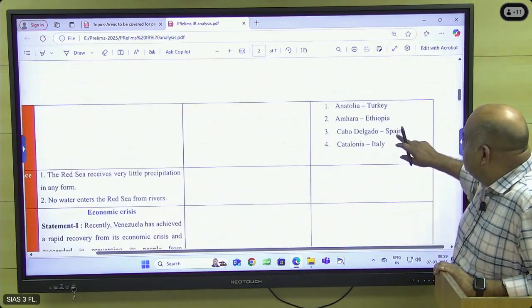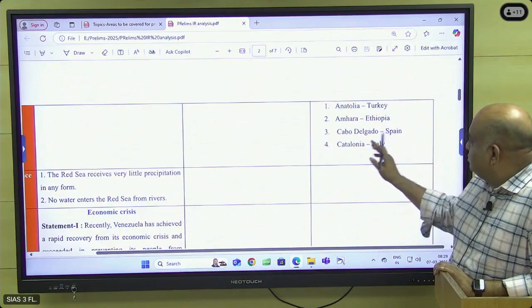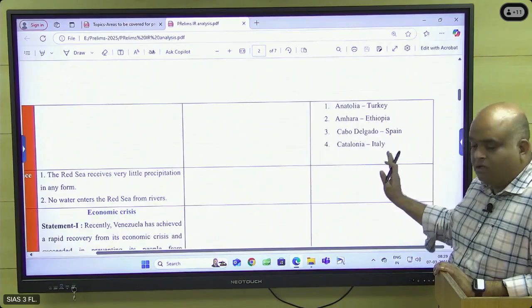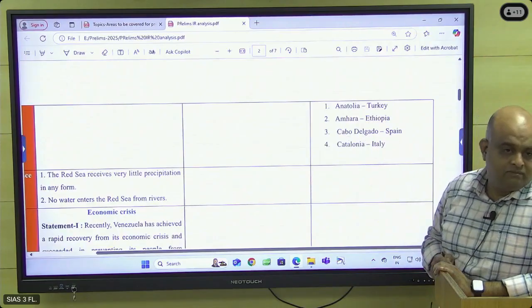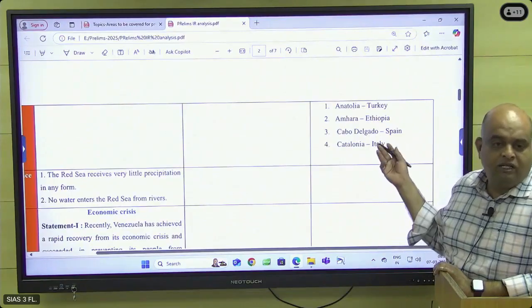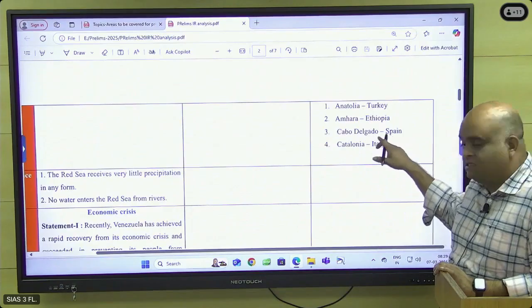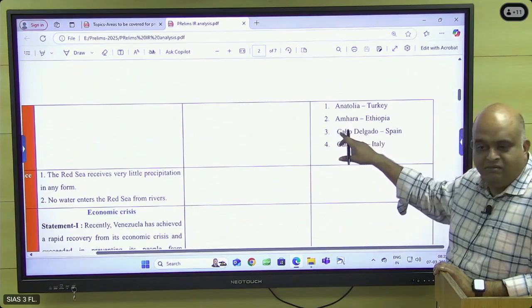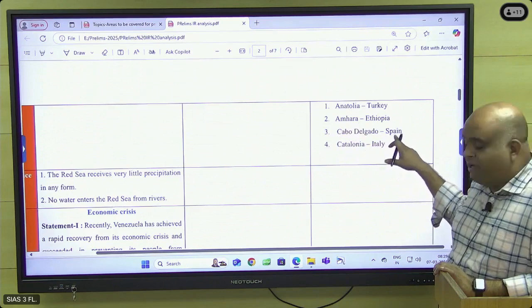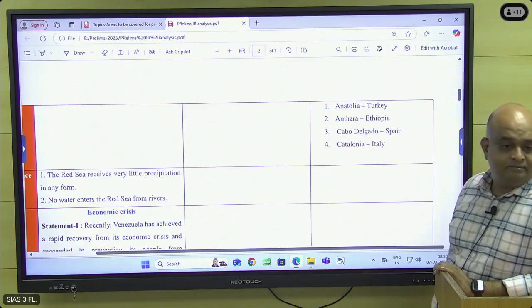Regions often mentioned in the news: Turkey, Ethiopia, Spain, Italy. So they are asking the combinations. Actually Cabo Delgado is in Mozambique. There an ethnic conflict was there, and some 3,000 people were killed. That's why they are asking. This is the wrong answer actually, because Cabo Delgado looks like a Spanish name. Since it sounds like Spain, they are confusing us.